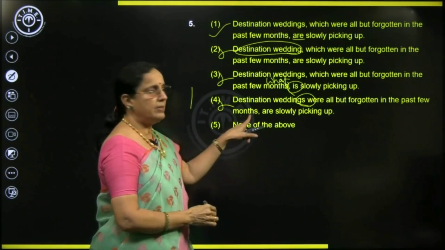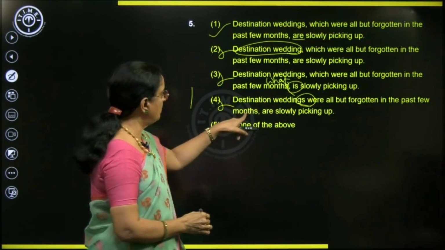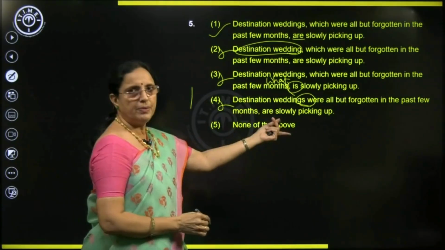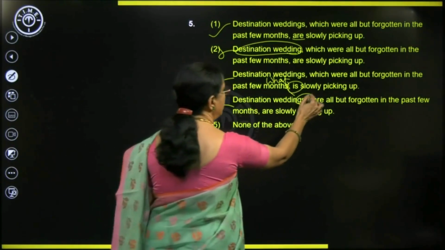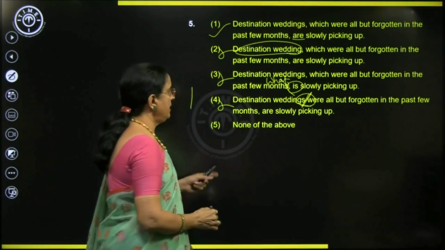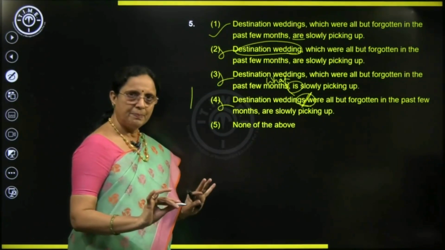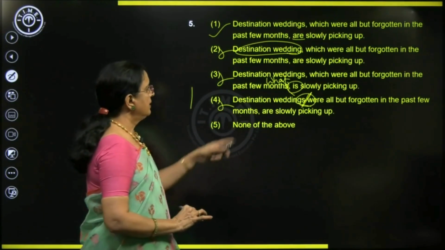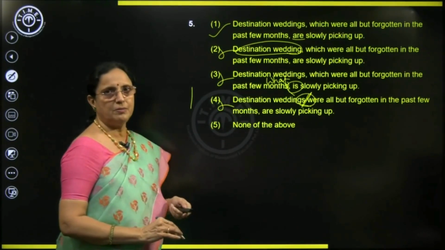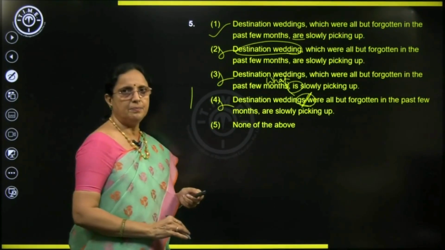Then, what about this one? Read it. Destination weddings were all but forgotten in the past few months are slowly picking up. There is no connection here. It's a weird structure, something is missing. You can say destination weddings were all but forgotten in the past few months, that is okay if you write only till here. But the sentence does not have the conjunction which is necessary. So 1 is the answer.